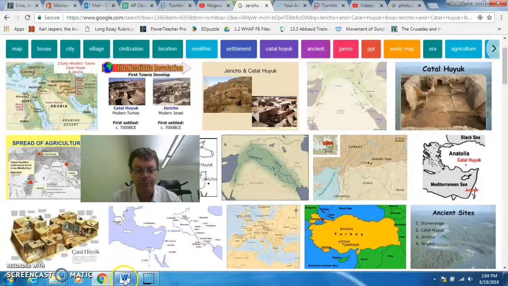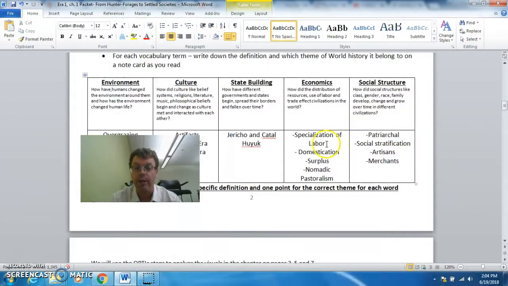All right. Let's keep going. Our next words are going to go under the field of economics. Now, so let me get back to state building. I kind of missed that. State building is different government states, how they begin, how they make borders, how they've fallen.